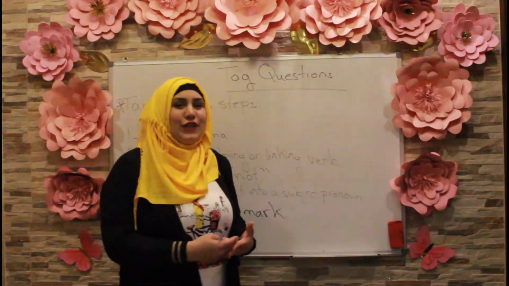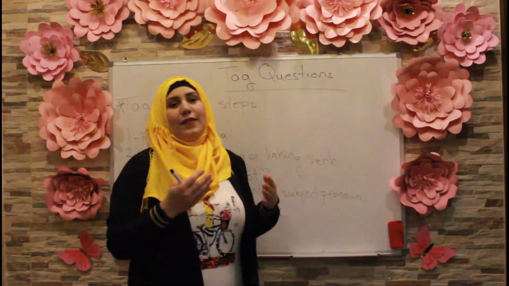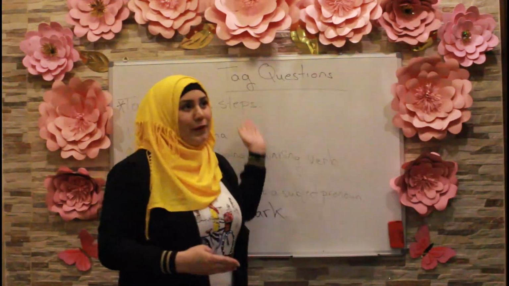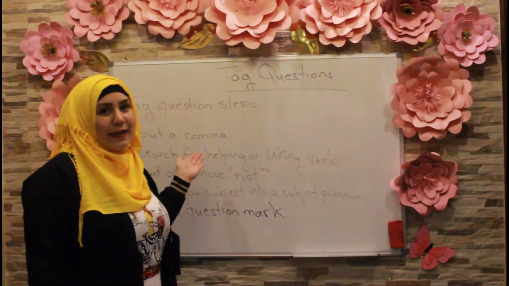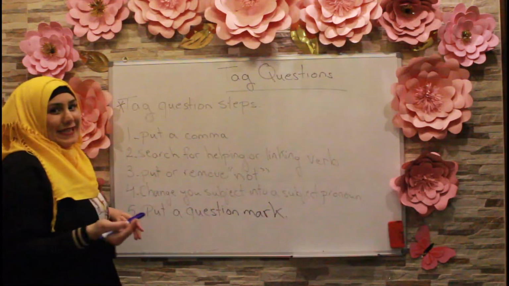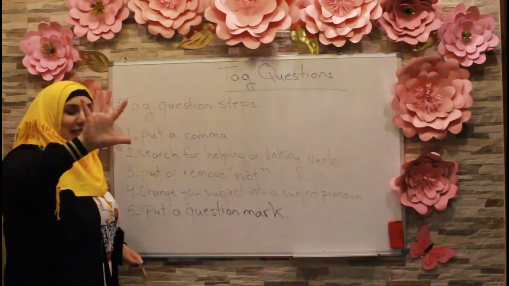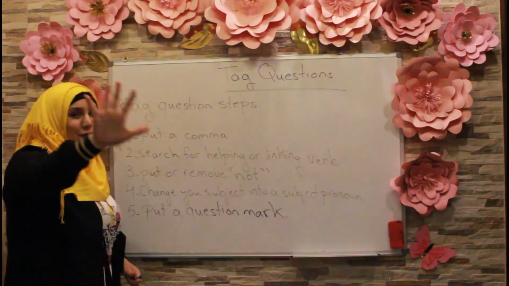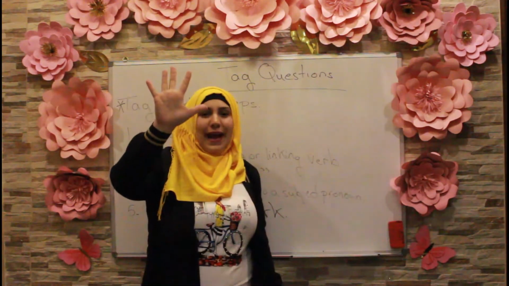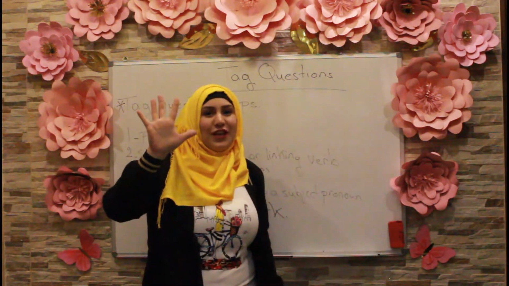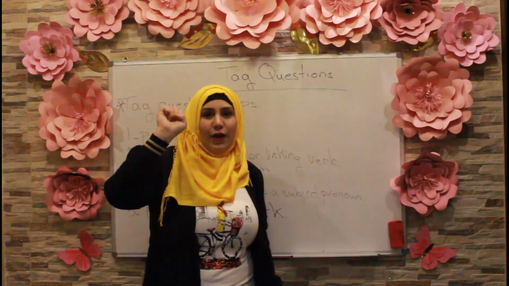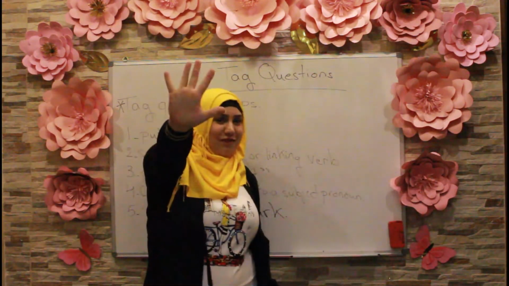Okay, so now after discovering the steps of making a tag question, it is time to properly write them down on the board and just read them together. Now, in order to make a tag question, as I said, we have 5 steps, okay guys? 5 steps. So you have to hold your hand up as if you're high-fiving me. Whenever you're writing a tag question, you start counting down your fingers until you reach 0. Okay? So, high-five me now.